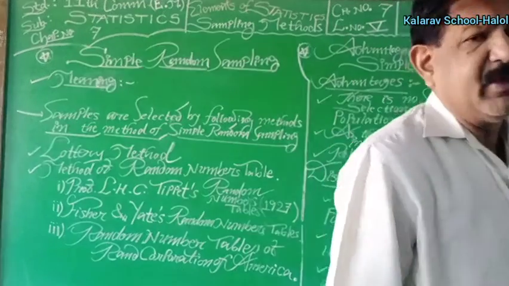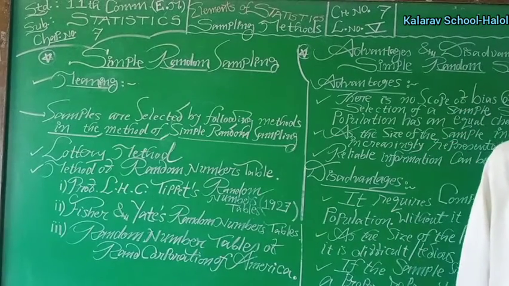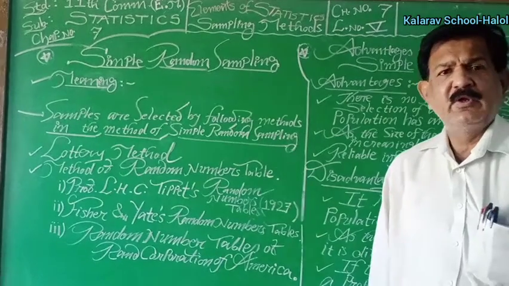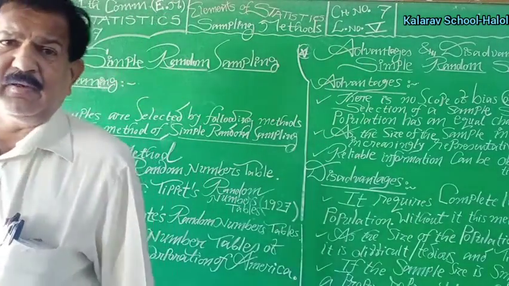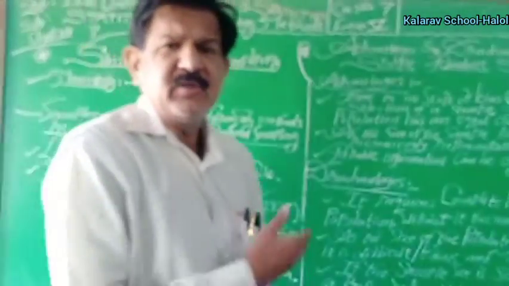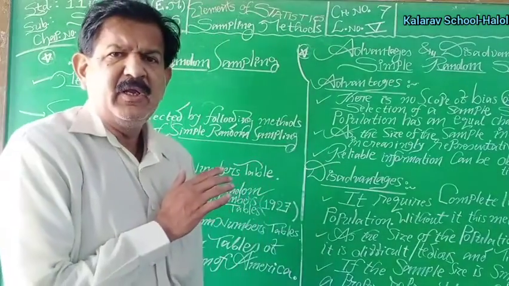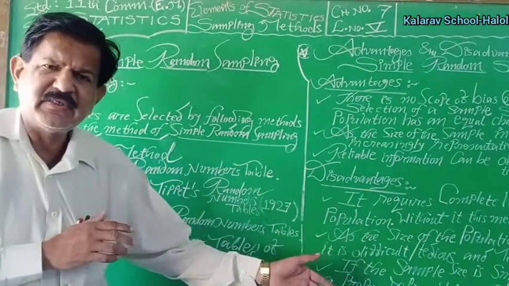This is one of the important methods. There are a total of 3 methods: simple random sampling, stratified random sampling, and systematic sampling. But this year the government has decided that only the simple random sampling method is in our syllabus, and the remaining 2 are not, that is why we have not discussed them.